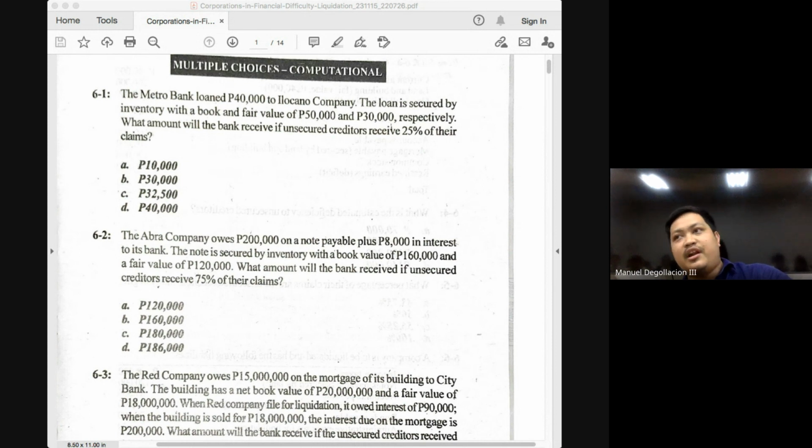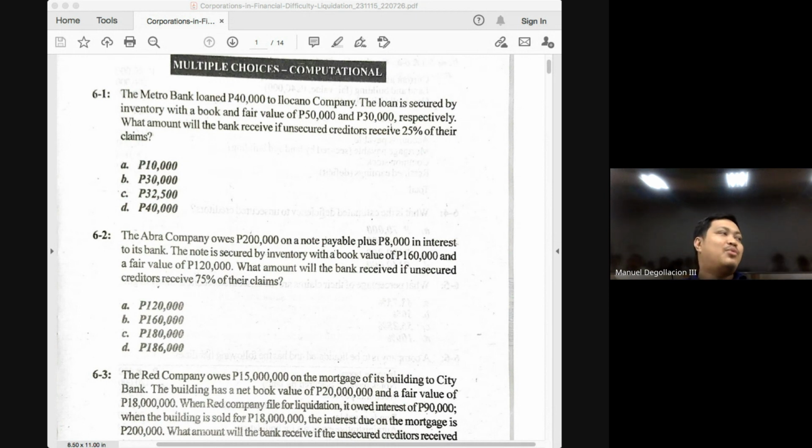Okay, it will receive the entire 1 million. Is the fully secured creditor fully paid? The answer is yes. Okay, then you would ask, but the value of the security is 1,500,000. What will happen to the extra 500,000? It will be made available to the other creditors. Okay, but what's the scenario here? The assets available to the other creditors are insufficient to cover the entire obligation. But as far as the fully secured creditor is concerned, he will be fully paid.